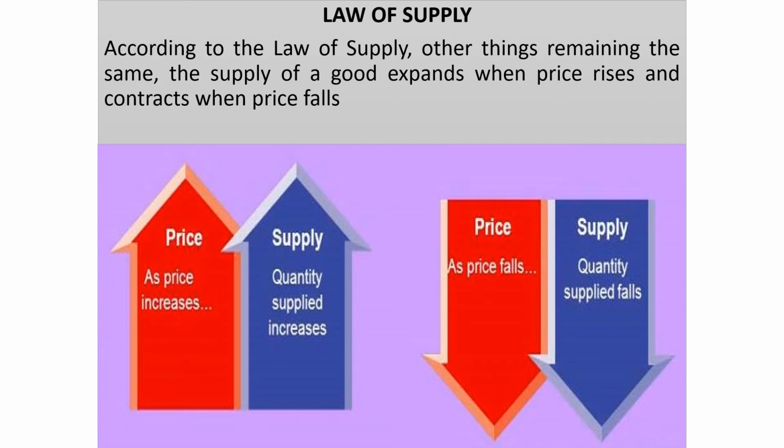Law of supply is basically opposite to your law of demand. Law of demand states that there's an inverse relationship between price and quantity demanded, whereas law of supply says there's a direct relationship between the price and the quantity supplied.